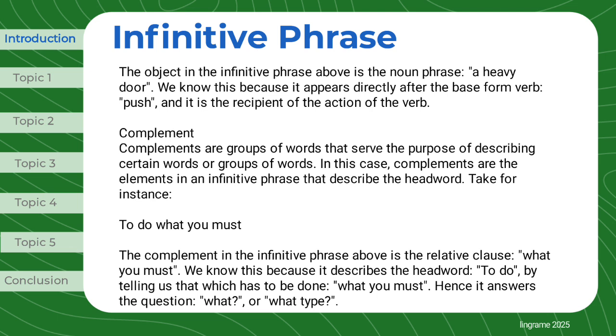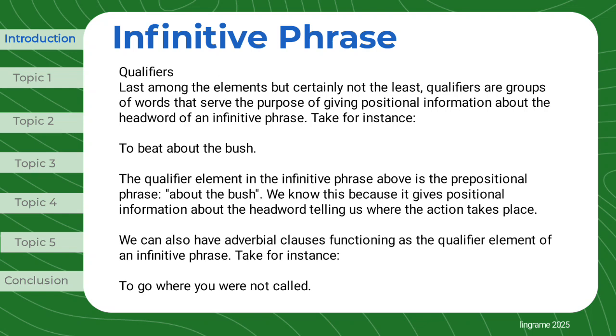Or what type? Qualifiers. Last among the elements but certainly not the least, qualifiers are groups of words that serve the purpose of giving positional information about the head word of an infinitive phrase. Take for instance, to beat about the bush. The qualifier element in the infinitive phrase above is the prepositional phrase, about the bush. We know this because it gives positional information about the head word, telling us where the action takes place.